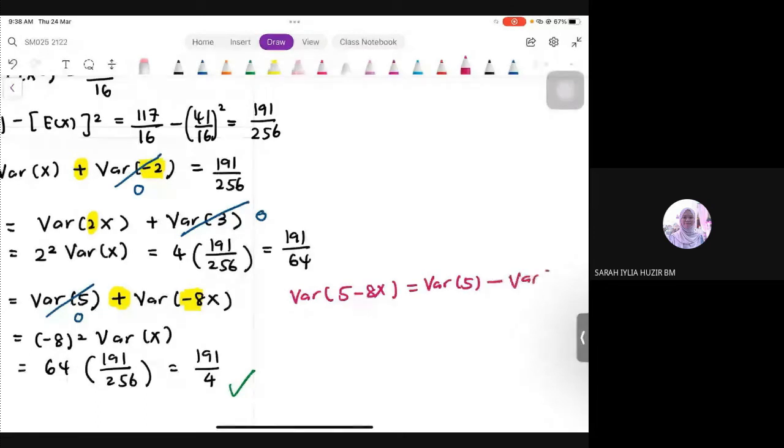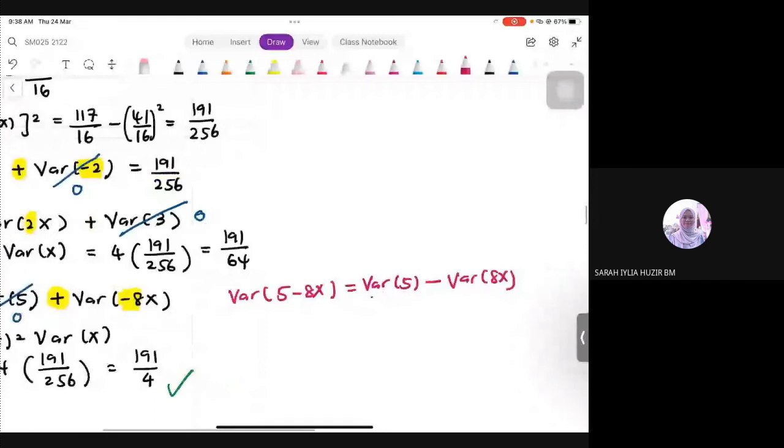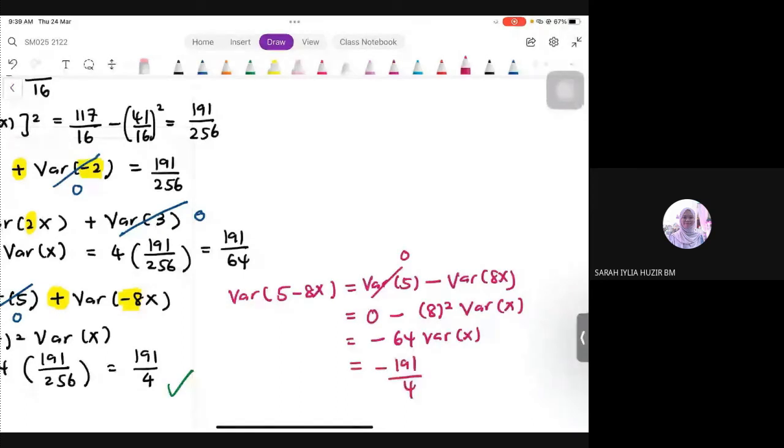Variance of 8x. Okay, what happened here? Variance of 5 nanti awak tahu, okay, betul jadi 0. Nanti awak akan buat minus with 8 squared times with variance x. So nanti awak akan dapat negative 64 yang times dengan variance. Dapatlah jawapan akhir, negative 191 over 4. Ini yang akan jadi masalah because your answer negative value.